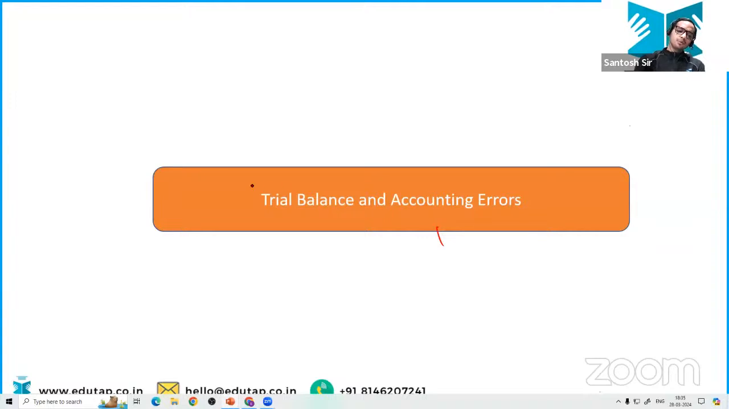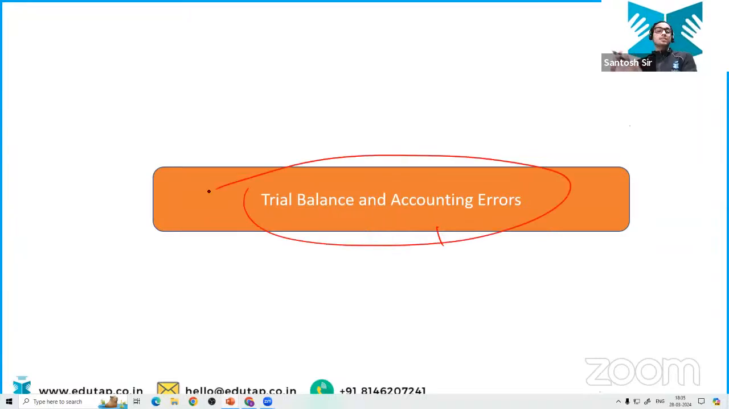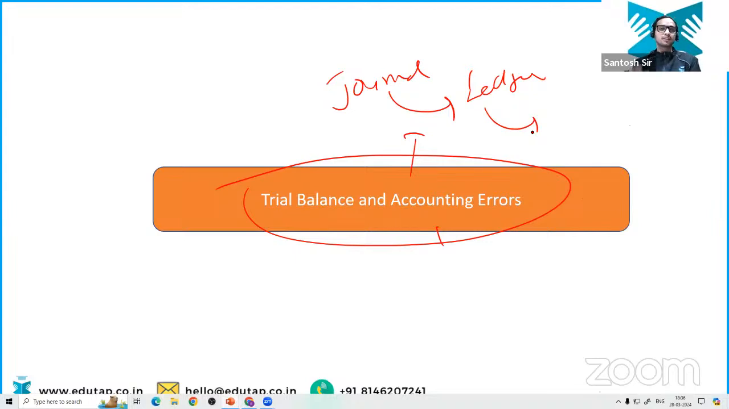So what we are going to do in today's class, we are going to discuss the trial balance and the accounting errors. This is going to be a very important class. Why am I saying so? In the first class, we discussed the basics. Then in the second class, we understood journal entries, isn't it? After the journal entries, we post those entries to the ledger account. You know this. After preparing the ledger account, what do we do? We post the balances from the ledger account to the trial balance.